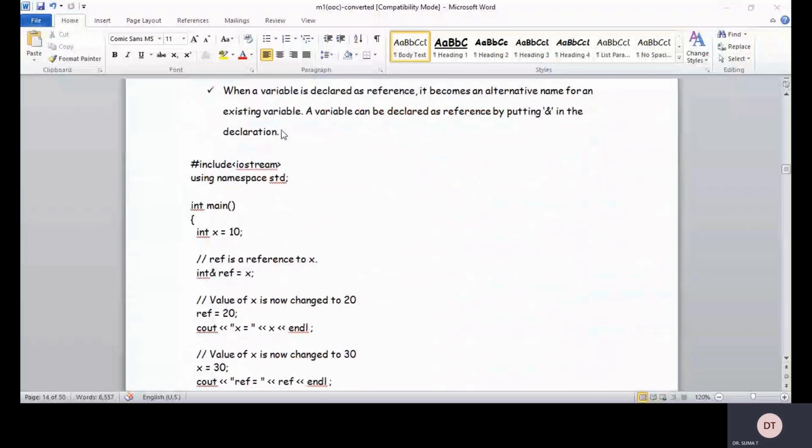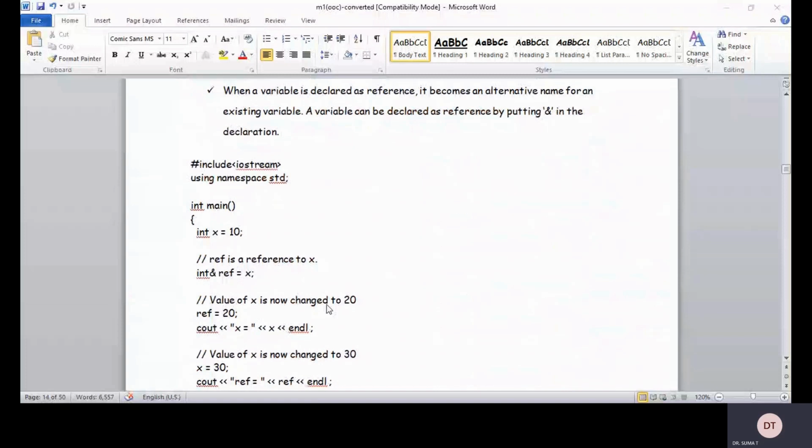Now int main, see here, int x is equal to 10. Now see the reference to x: int &ref. I am going to create another variable called ref, is equal to x. And ref is equal to 20, so the value of x is now changed to 20. See, cout x is equal to x, endl, and we are using the endl operator, and ref is equal to 20.